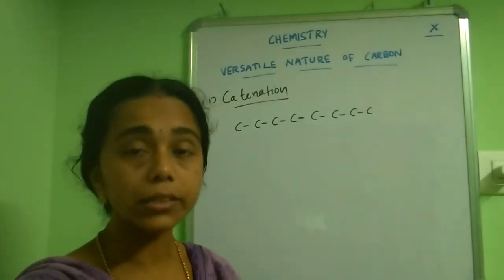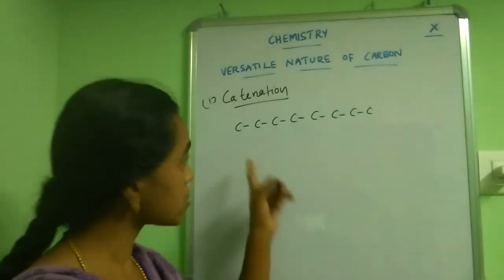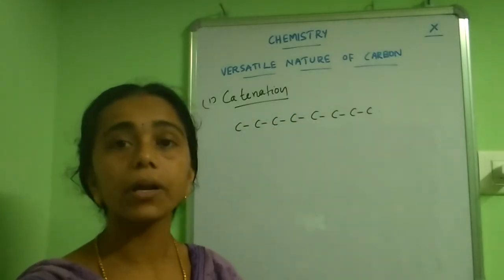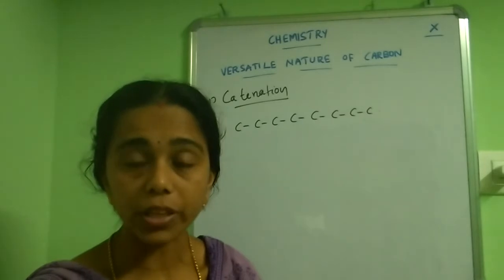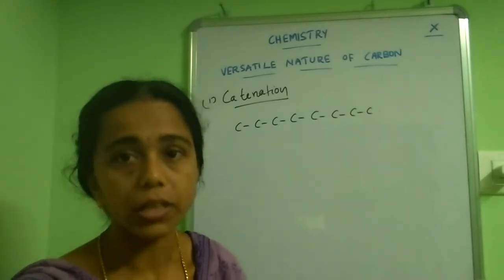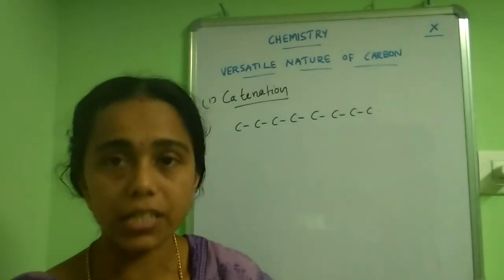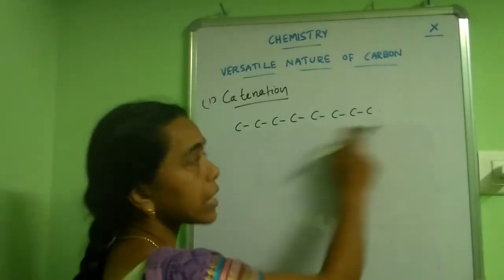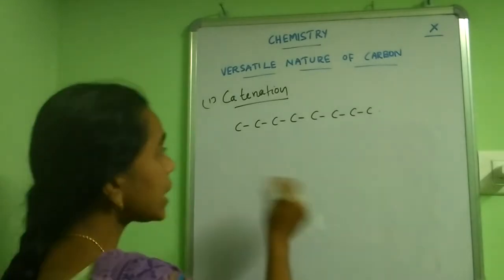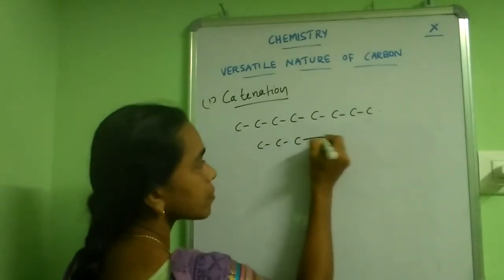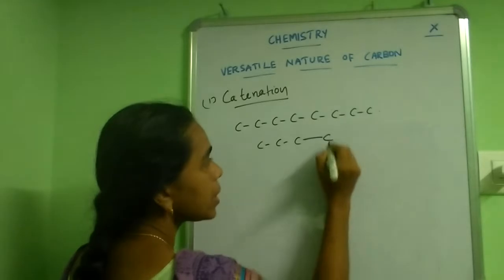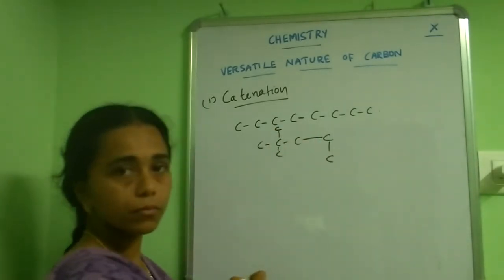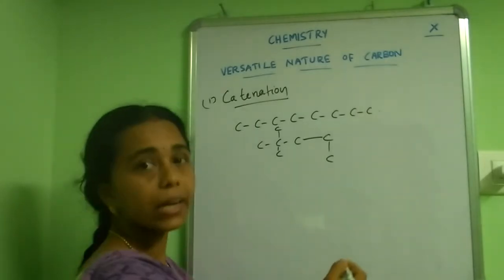Catenation means carbon can form long chains with other carbon atoms, and this property is called catenation. This chain may be either a straight chain, or it may be branched, or it may be cyclic.